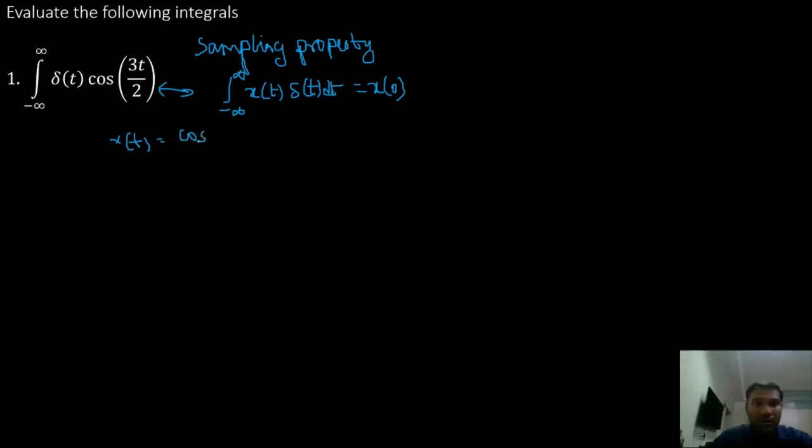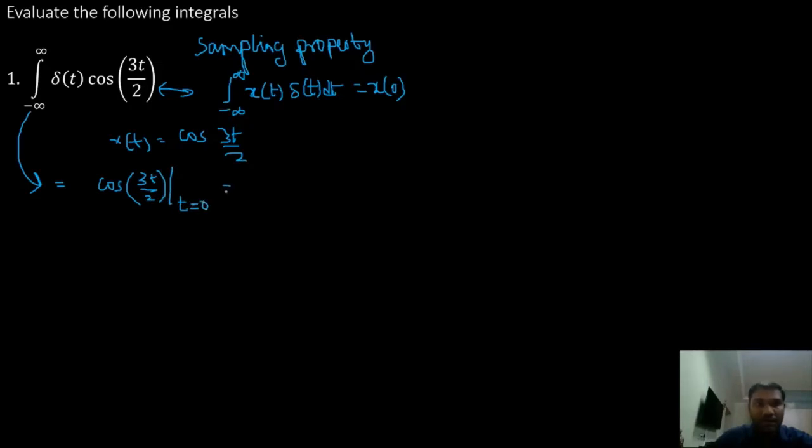cos 3t by 2, that is x of t. So the whole integral can be evaluated as x of 0, that is cos 3t by 2 at t equal to 0.